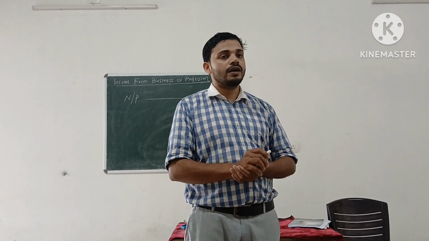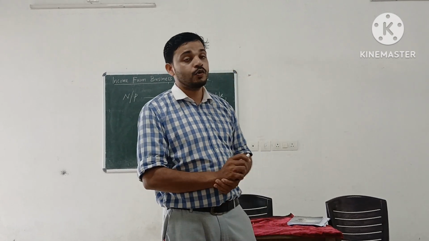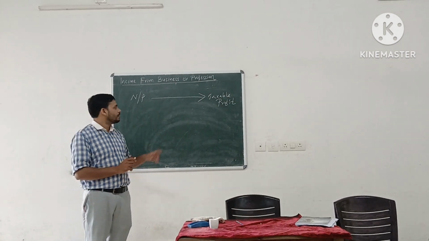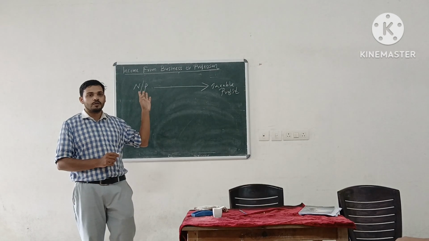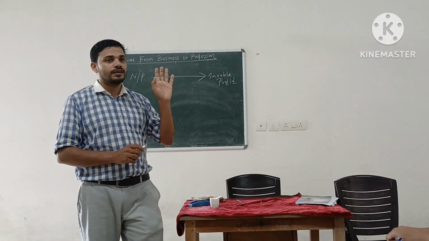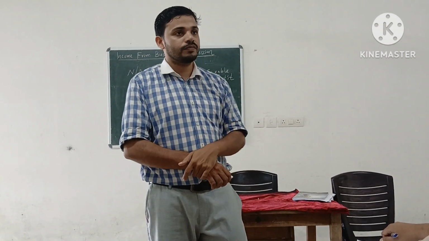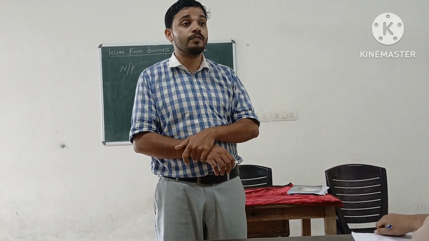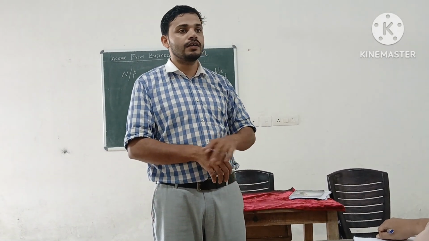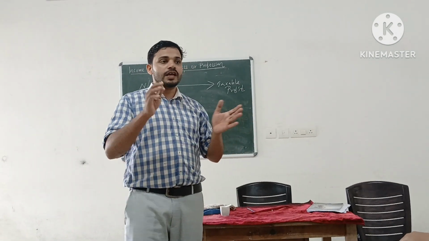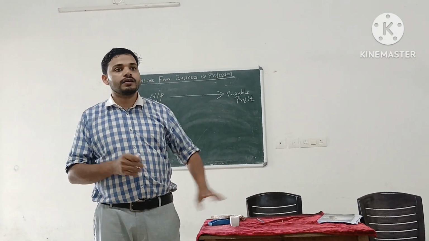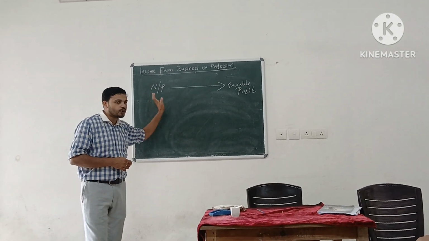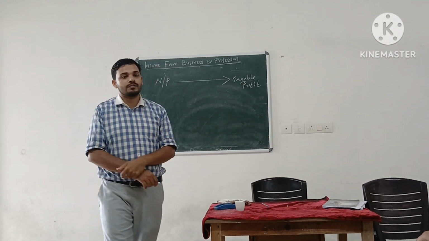In this chapter we will learn how to make net profit into taxable profits. Net profit, you will get from the profit and loss account. The new name of profit and loss account is statement of profit and loss. A businessman's statement of profit and loss shows net profit. Our topic is how to convert the net profit into taxable profits.